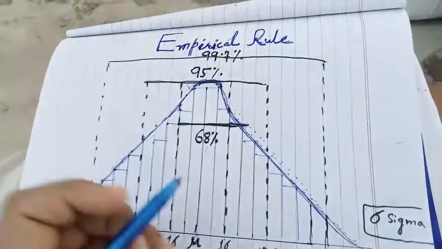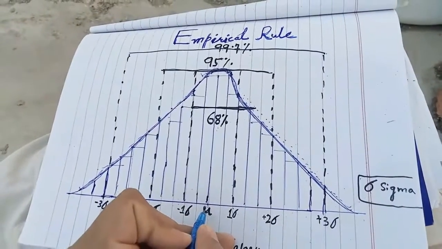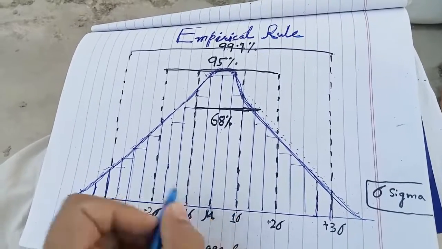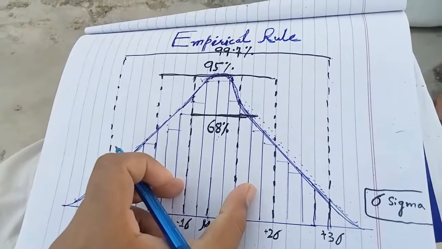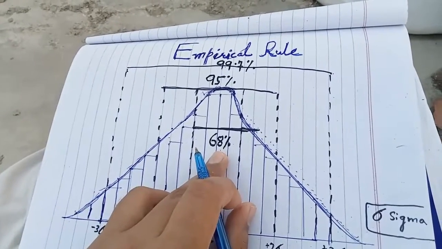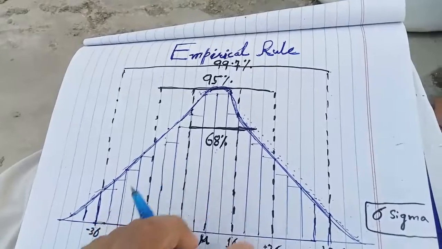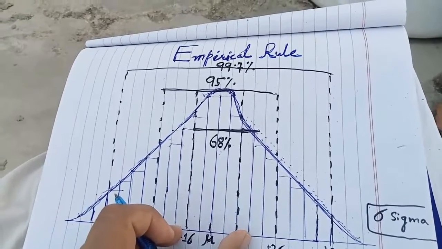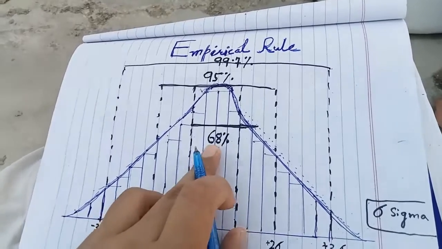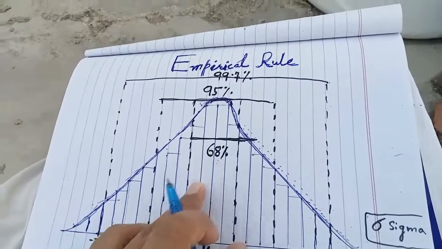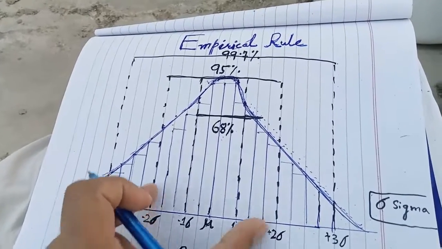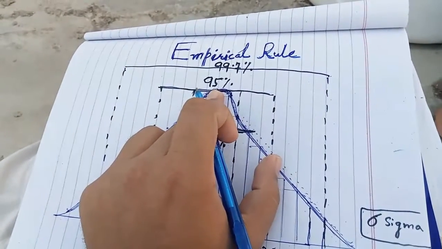If the data is spread from the center, or mean, till 1 sigma or minus 1 sigma, it represents 68%. If it is spread further till 2 sigma or minus 2 sigma, it is 95%.